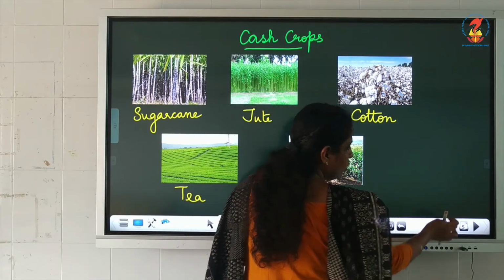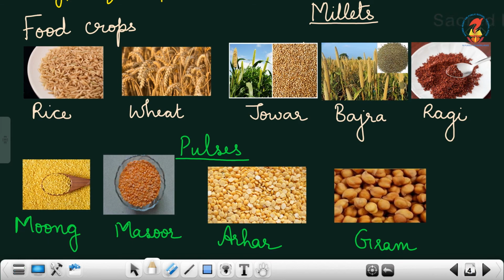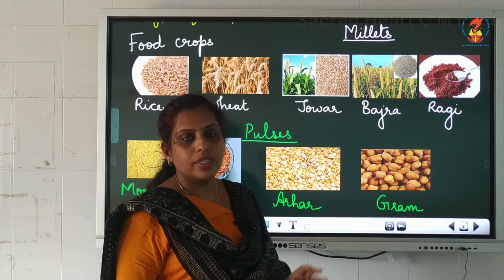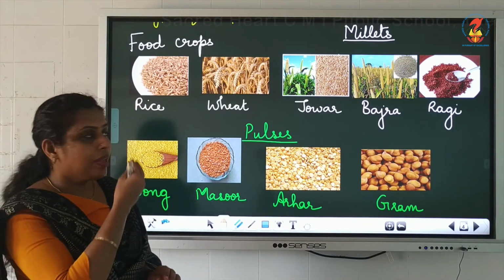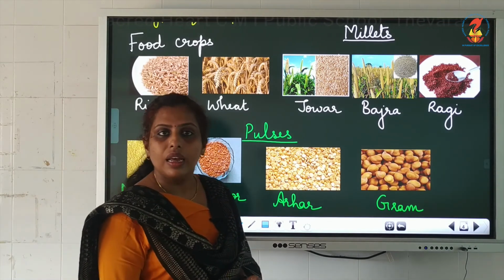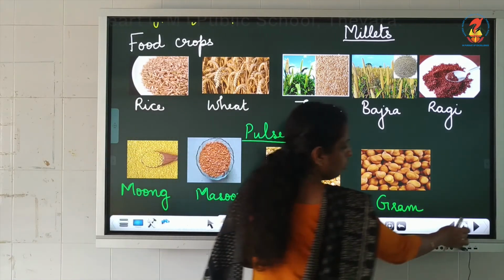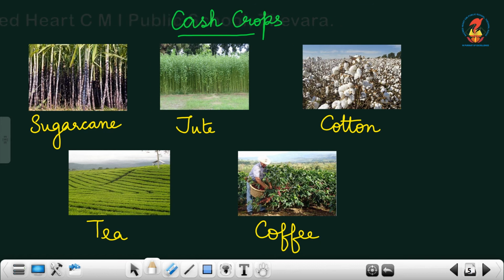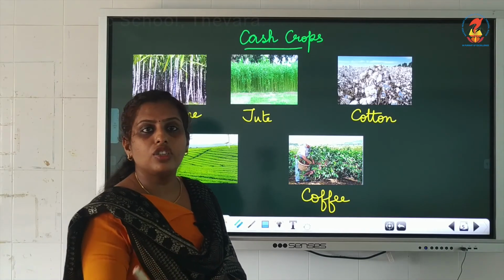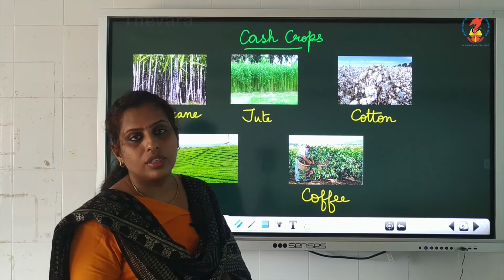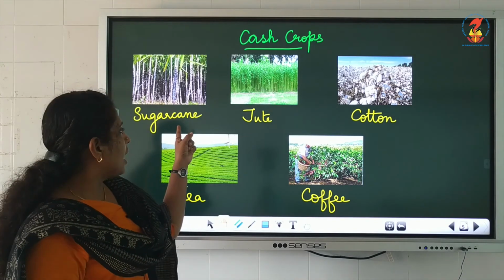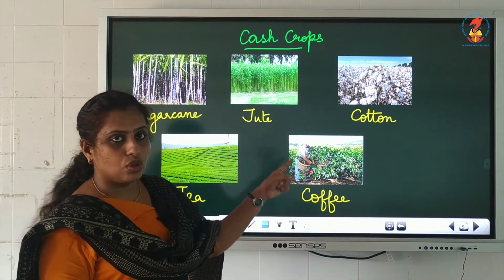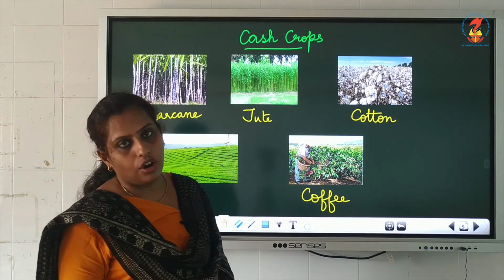So I repeat once more, there are two types of crops for us. First one is food crop, second one is cash crop. Food crops are those crops which are grown to be eaten, and the examples are rice, wheat, millets and pulses. Then we learnt about cash crops. Cash crops are those crops which are given to the industries or sold in the market, and the examples are sugarcane, jute, cotton, tea and coffee.